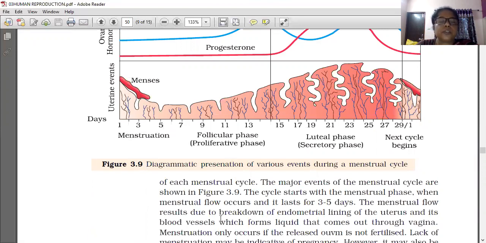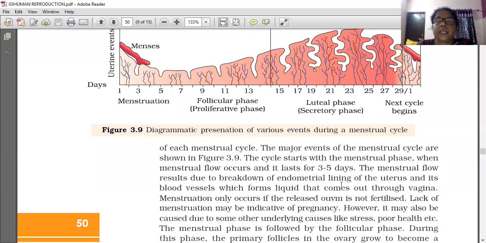The menstrual flow results due to breakdown of the endometrial lining of the uterus and its blood vessels, which forms liquid that comes out through the vagina. The inner lining of the uterus is called endometrium. By the breaking of the endometrium, blood vessels are breaking. As a result, blood and the remaining portion of the blood vessel ooze out through the vagina. This is called menstruation. So the menstrual cycle starts from menstruation, which lasts for 3 to 5 days.